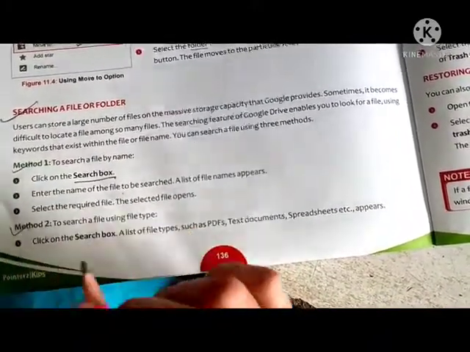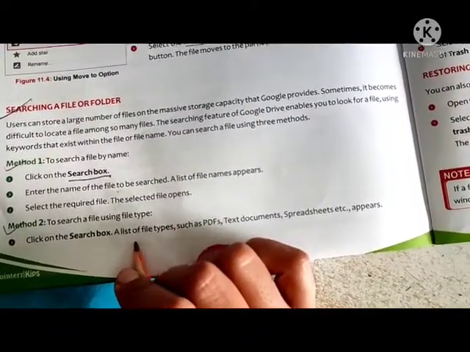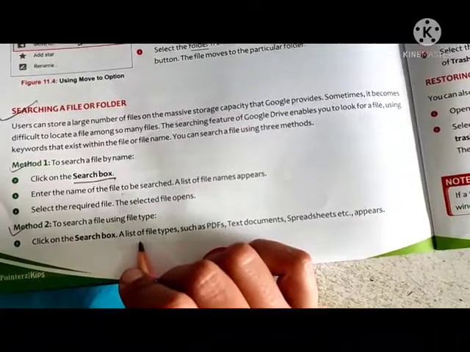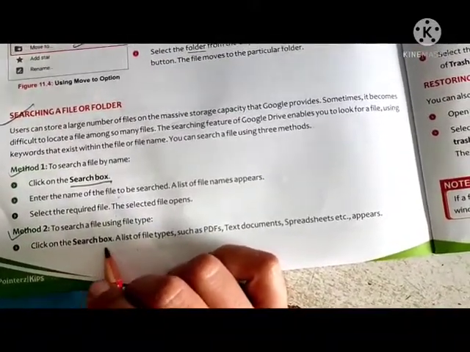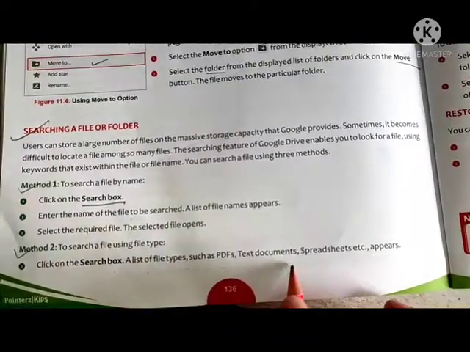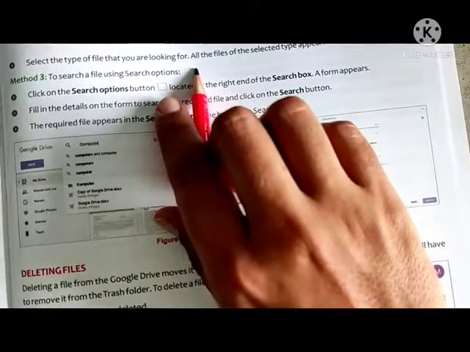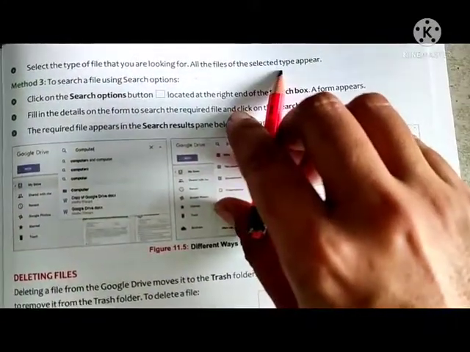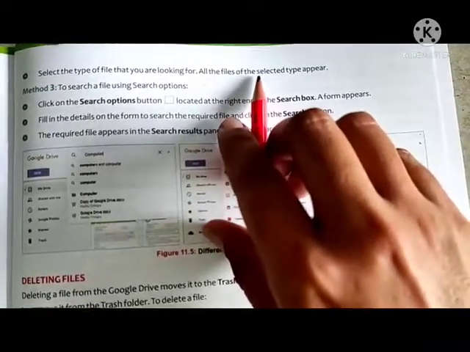Second method is to search a file using file type. Here we don't know the name of the file, but we know the type of the file, so that's why we are using the second method. Click on the search box. Types such as PDFs, text files, spreadsheets are shown. We have to select the type of the file, then according to that type all files are shown below, and from those files we can select our file.